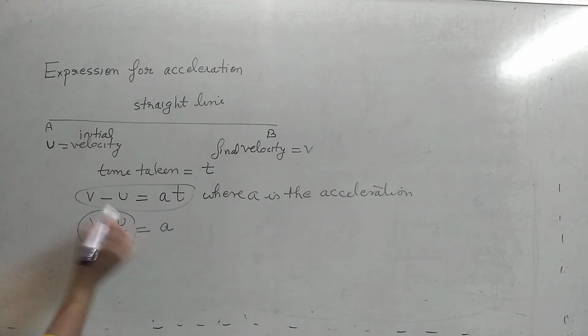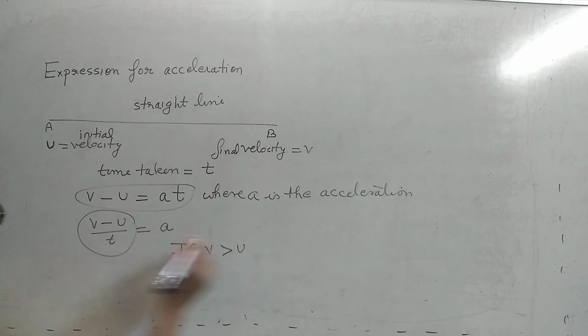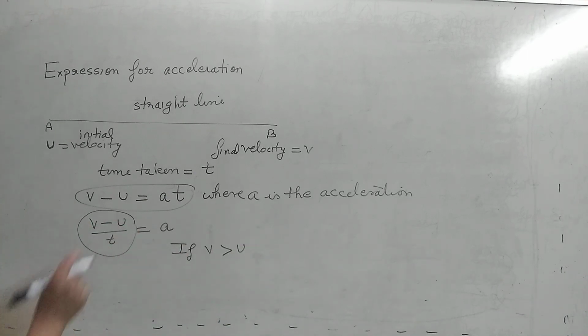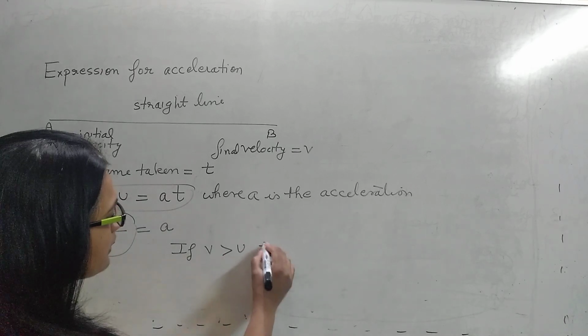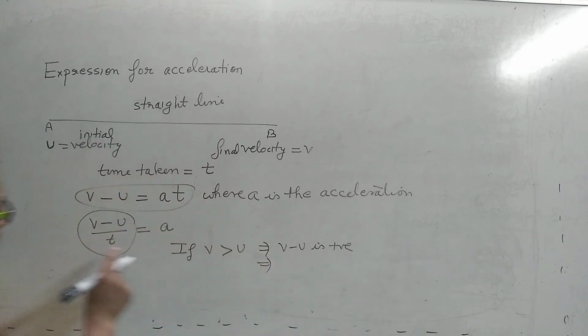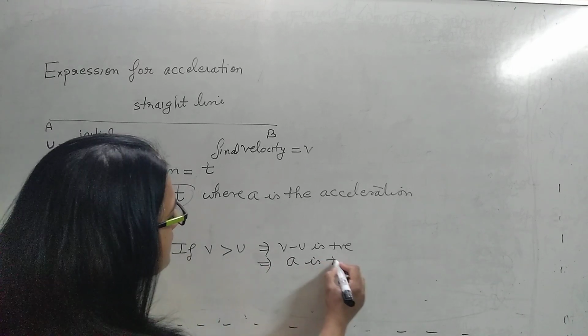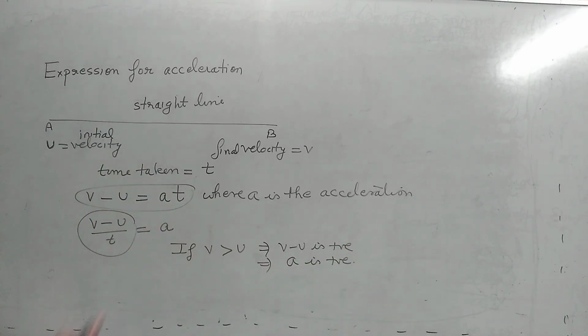Now what do you conclude from here? We conclude: if final velocity is bigger than initial velocity, what does that mean? It means v minus u is positive. Time is always positive. Time can never be negative. If v minus u is positive, that means acceleration is positive.